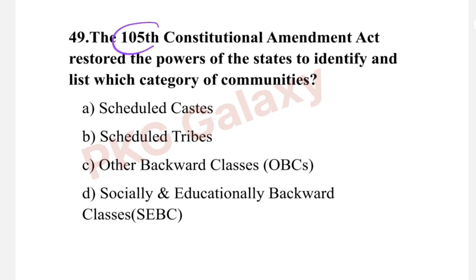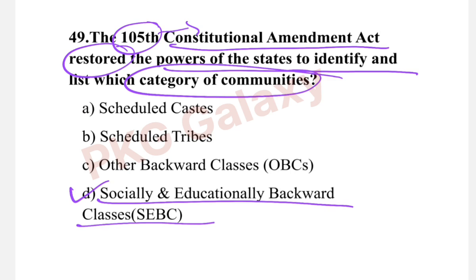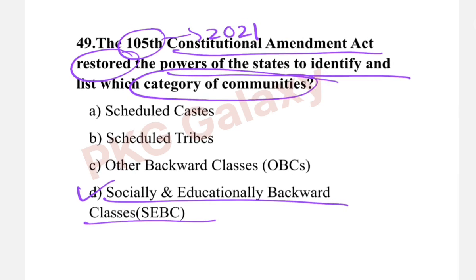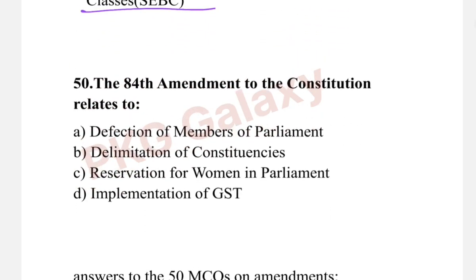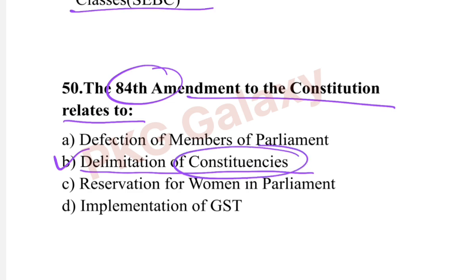The 105th Constitutional Amendment Act restored the powers of states to identify and list which categories of communities? The correct answer is option D. This amendment was passed in the year of 2021. Next question. The 84th Amendment to the Constitution relates to, the correct answer is option B, delimitation of constituencies. This amendment was passed in the year of 2001.